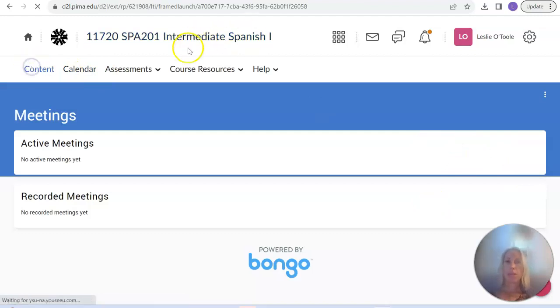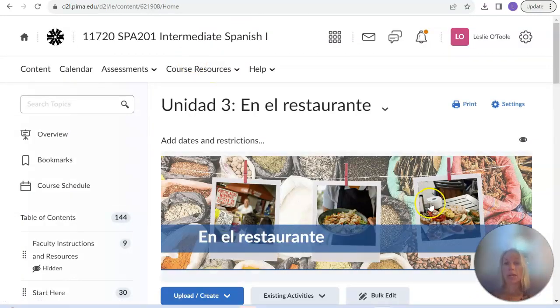And that's the big thing with D2L, so really go through everything. The syllabus is the most important thing, and the schedule of work, but make sure you can find everything and that all the links work for you, because if there are any issues, just email me. I'm here to help, okay?